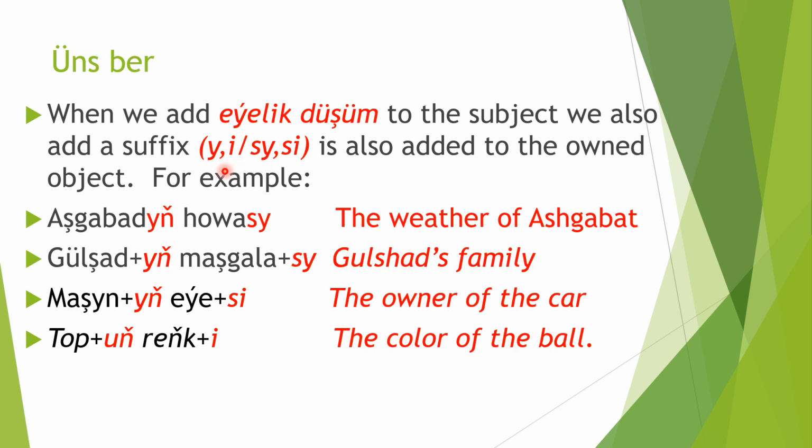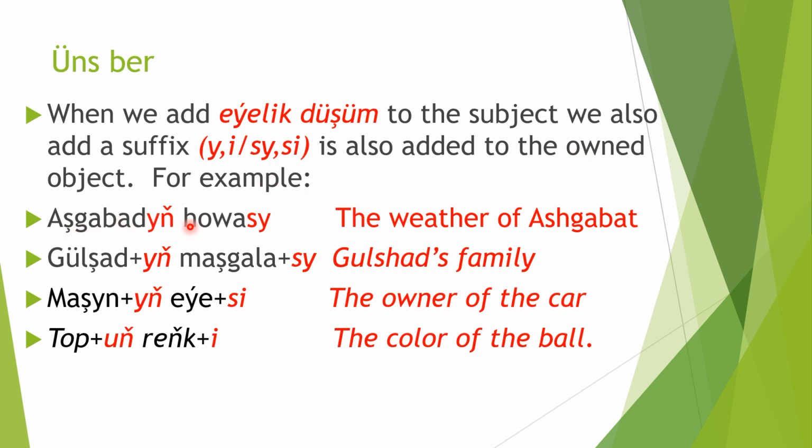There we studied those suffixes. Those are the third person plural and singular suffixes which we add after the object. So here we use them also. So the genitive we add after the subject, and these suffixes we add after the owned object.